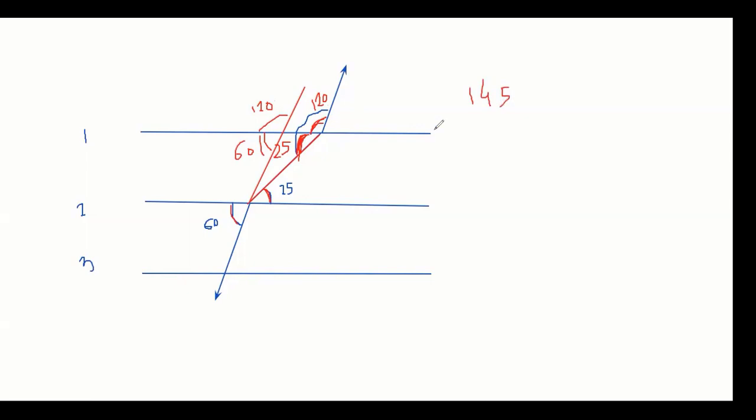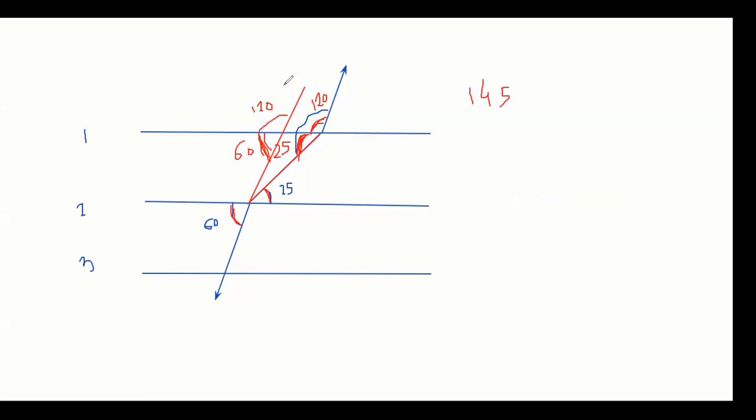Now why we can do this fast or easy is because the moment we start saying, this is 60, so this is 60, corresponding. And everybody knows the straight line, what Shweta was saying, straight line angle is always 180. That is a very important theorem everywhere. Because I said this is 60 and this is my straight line, so definitely the remaining is 120. That is the best I can explain. The diagram is not very smooth.